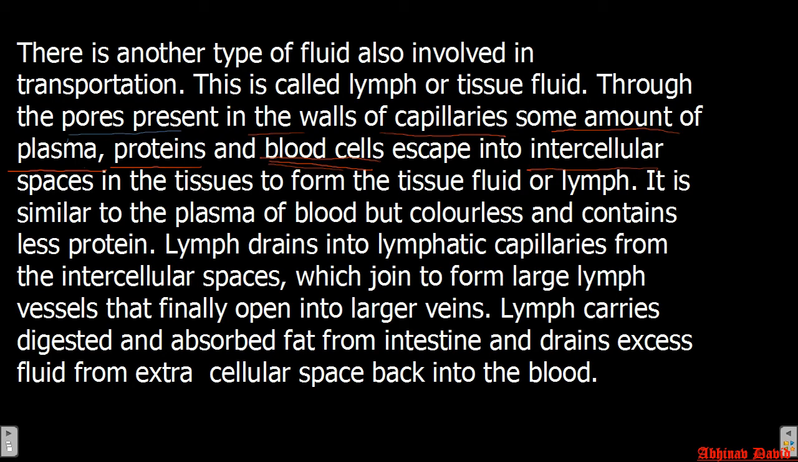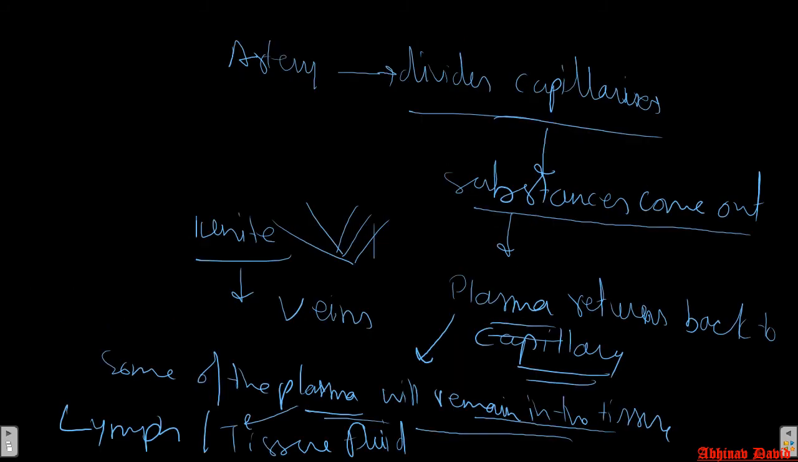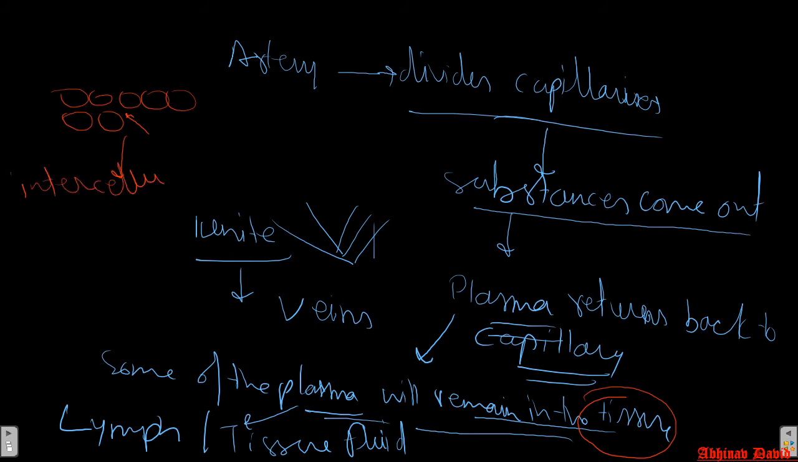And whatever is formed is present in the intercellular space. What is intercellular space? As I have told you previously, this plasma comes out and remains in the tissue. Where in the tissue? In between the cells of the tissue. So this is a tissue and these are the cells of the tissue. In between the cells there is a gap, and this gap is called the intercellular space. So this plasma will remain in the intercellular space.